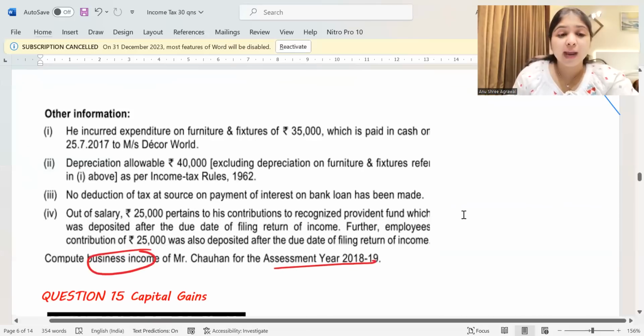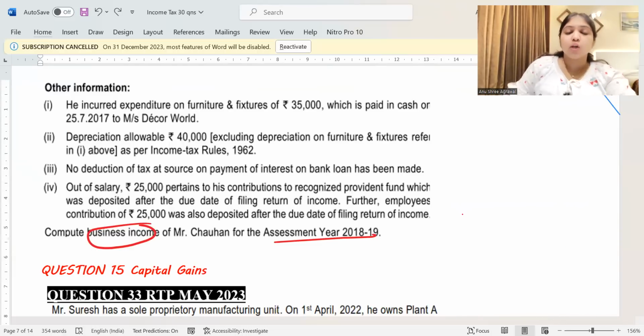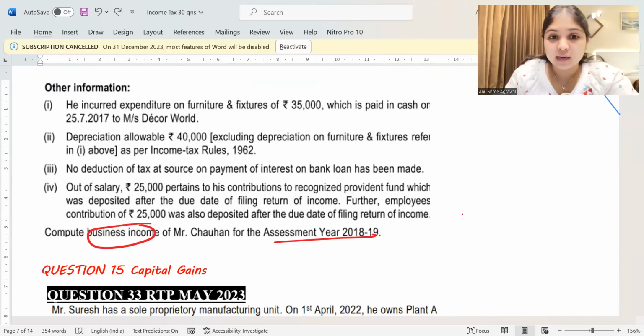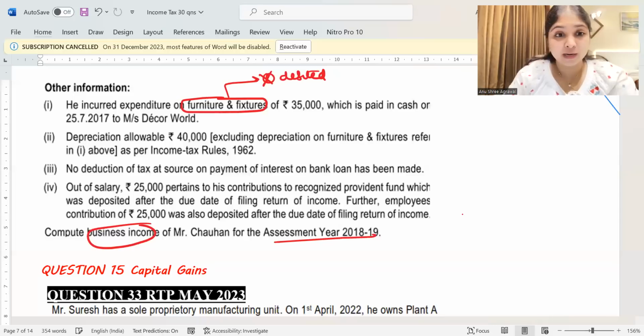Then what else? Looking at the other information, he incurred expenditure on furniture and fixtures 35,000, which is paid in cash on 25th July 2017 to Messrs. Decor World. First of all, should this be debited to the P&L account? No, it should not be debited to the P&L account because this is a capital expenditure. It is not a revenue expenditure. So first of all, it should not be debited.